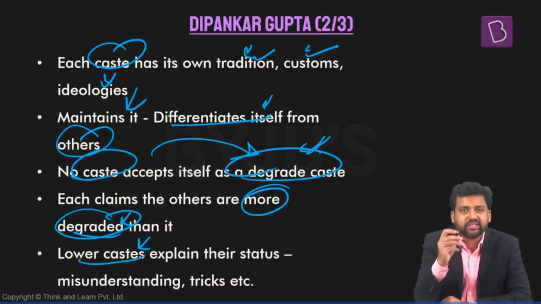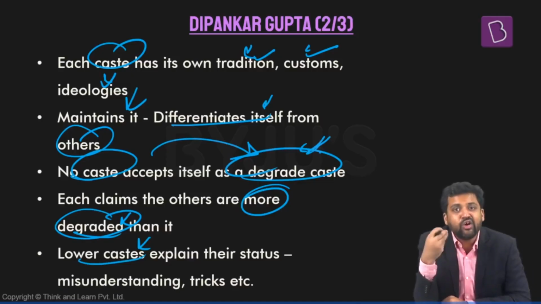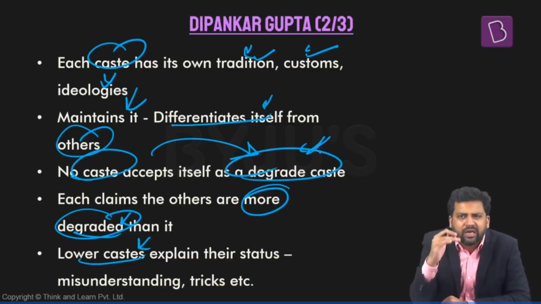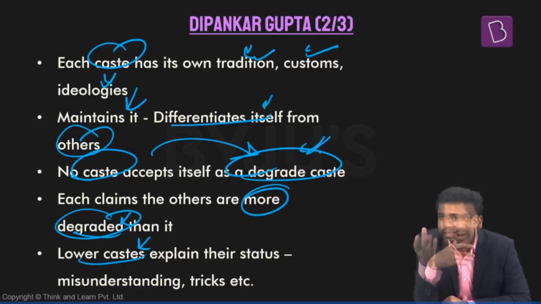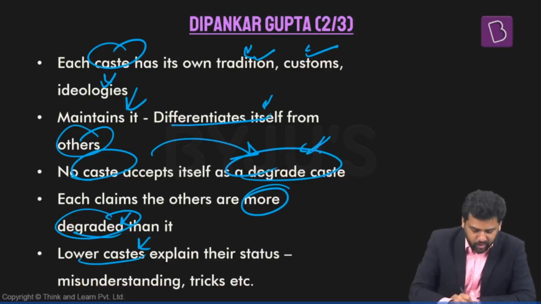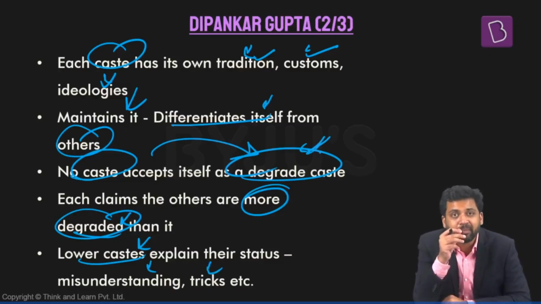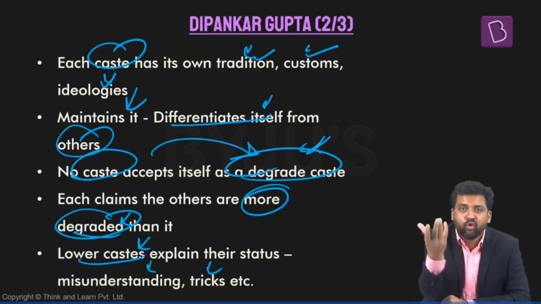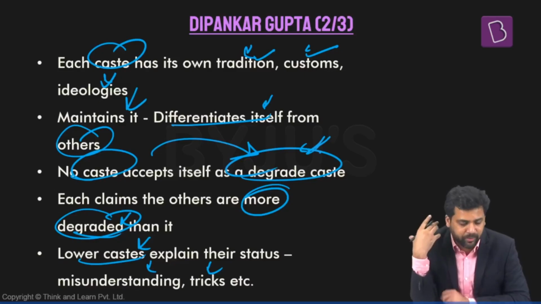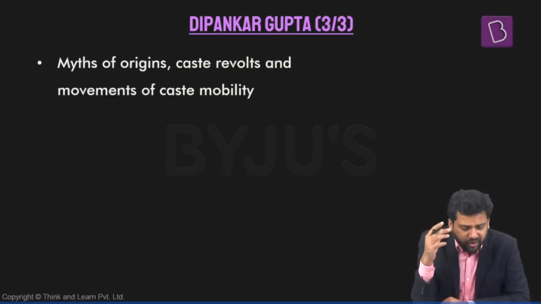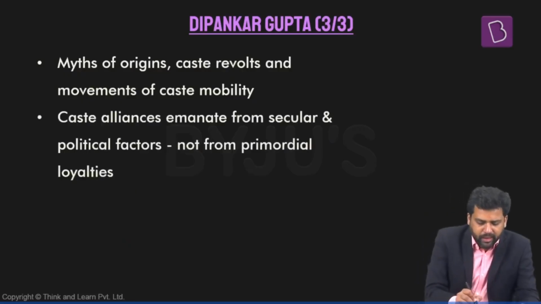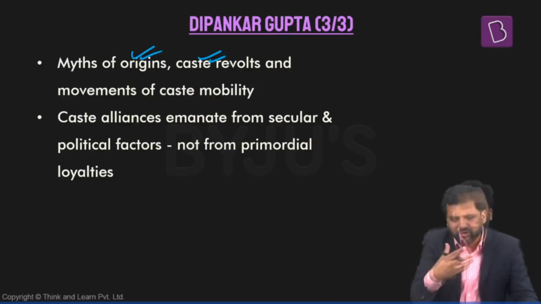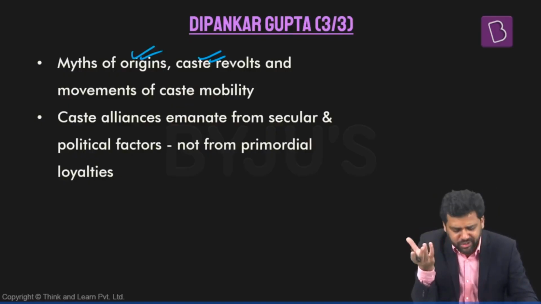And many times the lower castes will try to find a justification for why they have possibly been given a comparatively lower status. They will say that some particular community tricked them or there was some sort of misunderstanding. So no one is ready to accept the degraded status, which Louis Dumont thought was acceptable everywhere. Apart from this, Professor Dipankar Gupta says that each caste will subscribe to some myths about how it originated.